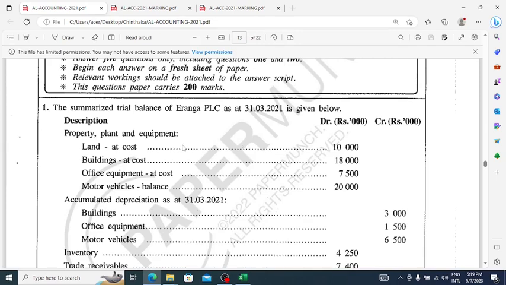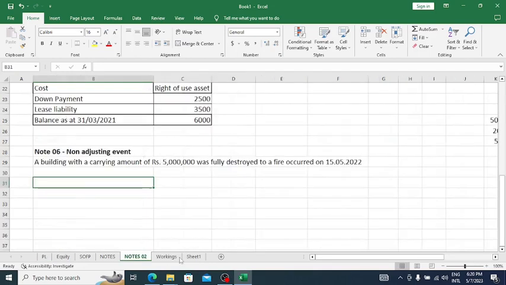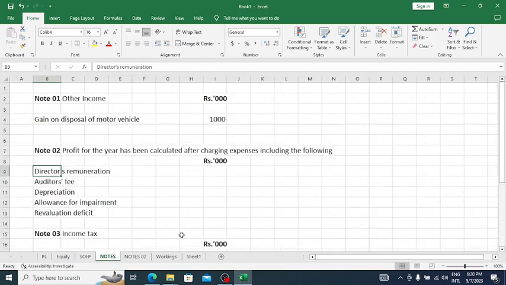For that, we have to read the trial balance from top to bottom like this. Here, property, plant, and equipment 10,000. Land at cost we have taken, buildings at cost we didn't take. So then we have to take the value of building, and record that in the PPE note.